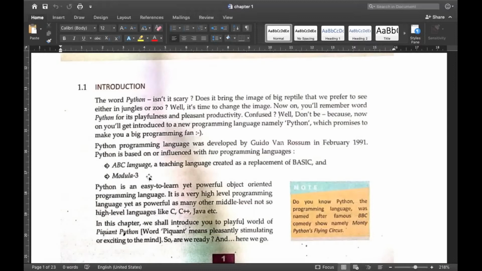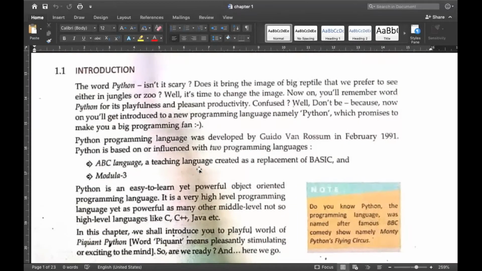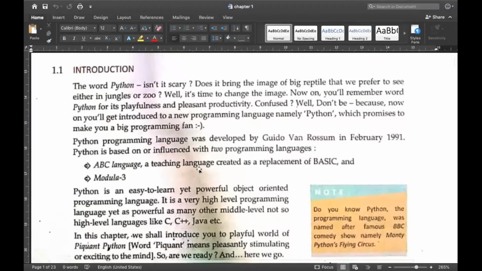So a few scientists related to AI, that is artificial intelligence, or some machine-related scientists, were so curious, they wanted to get knowledge about programming languages. Why? Because they need to study the system.